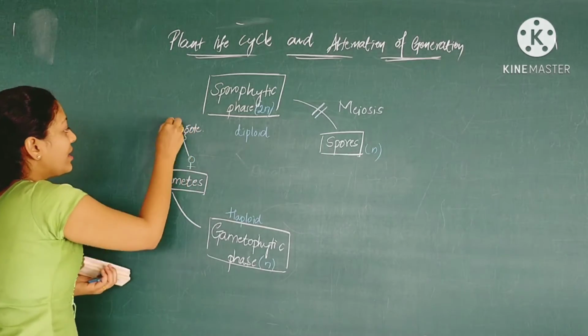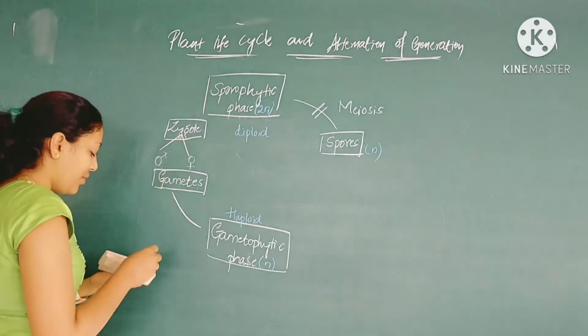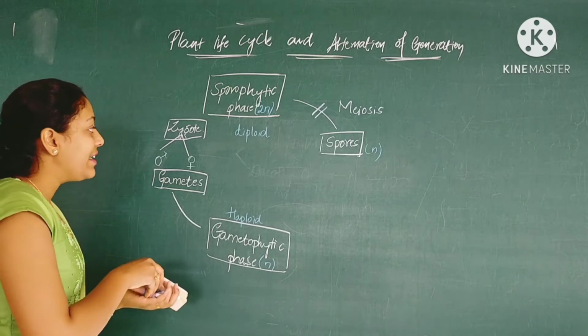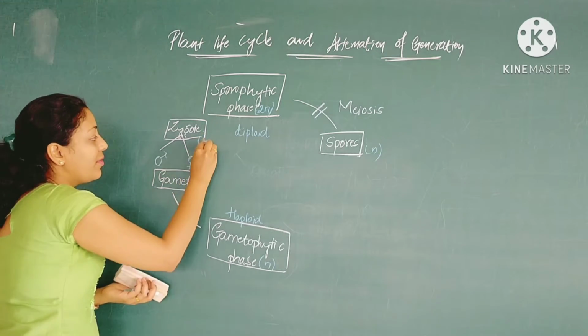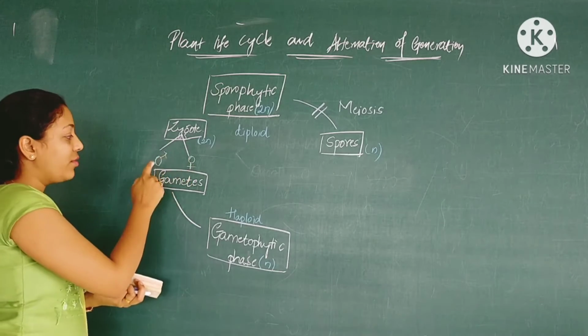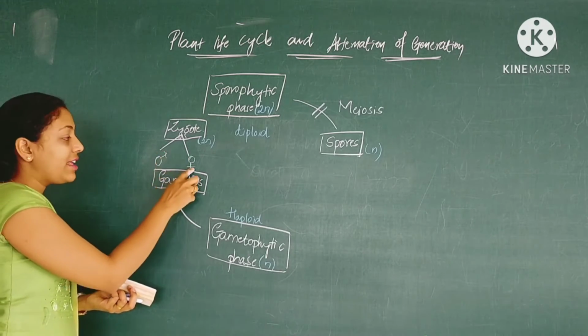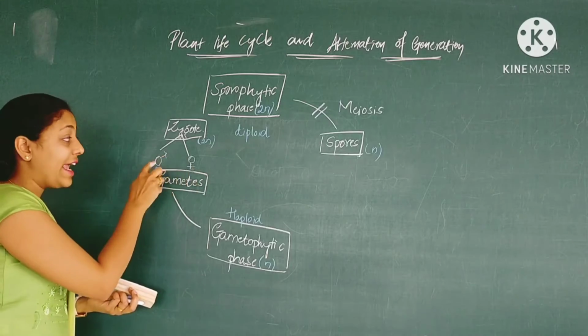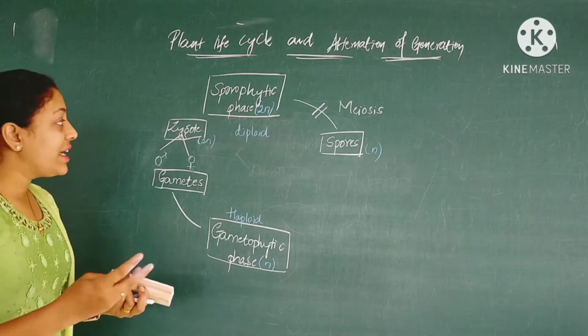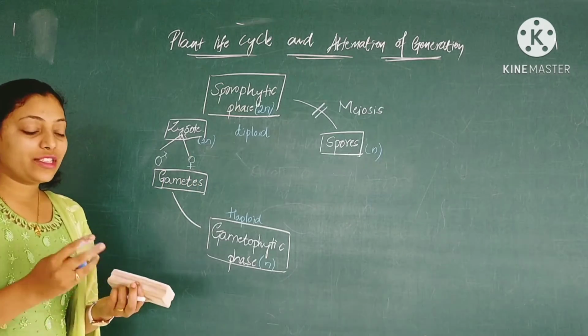Okay, so here this fusion leads to the formation of the zygote. And the zygote, we know, is diploid in number. Diploid because n and n, the haploid set of male and the haploid set of female gametes, fuse together to form 2n. So that's why we see a diploid set of chromosomes in the case of the zygote.